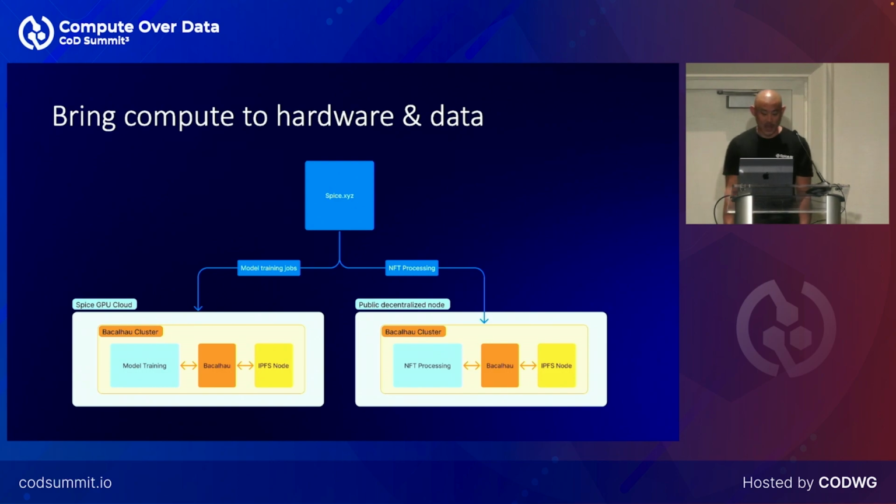And then further, if our GPU cloud is in a different data center, we can schedule that compute to go over there. Or for example, in the case where we do large-scale NFT processing, instead of pulling every NFT in the world to our data center, we can, in the future, hopefully, run our compute job through the public Bacalhau network on NFTs that are pinned to an IPFS node somewhere else, and so we just bring the compute there.